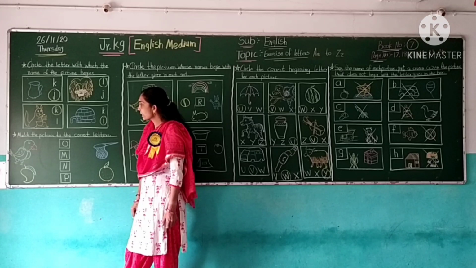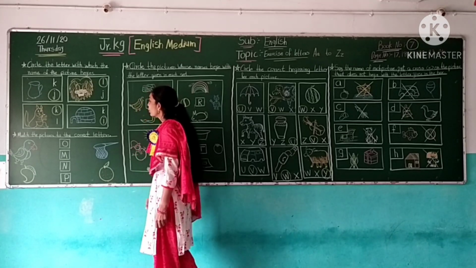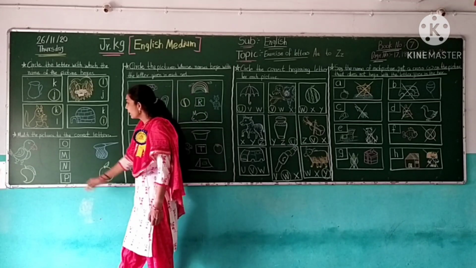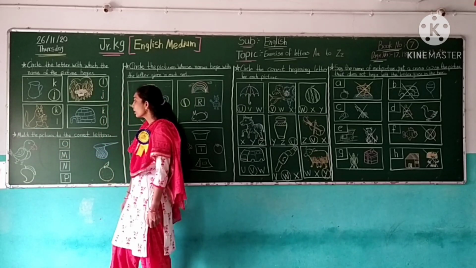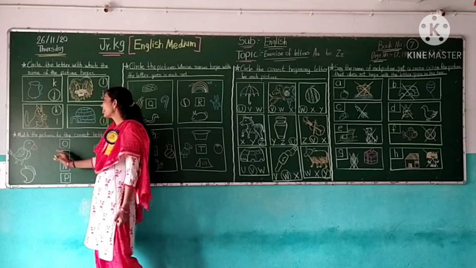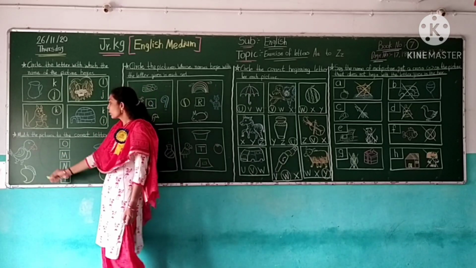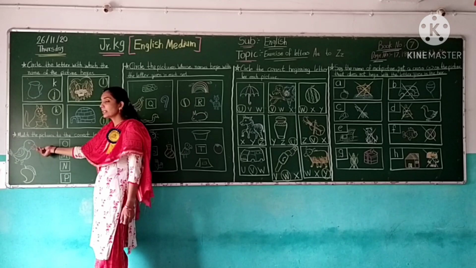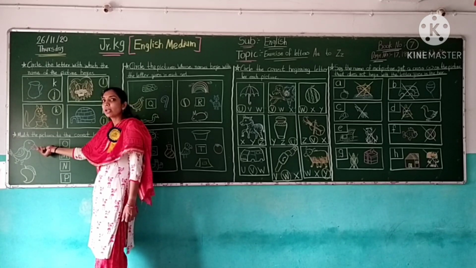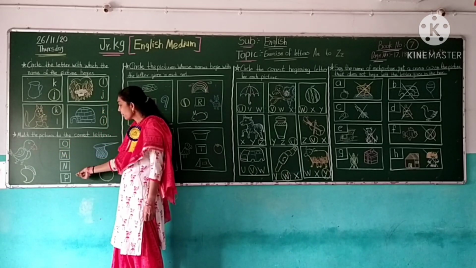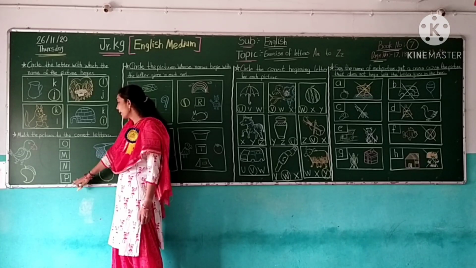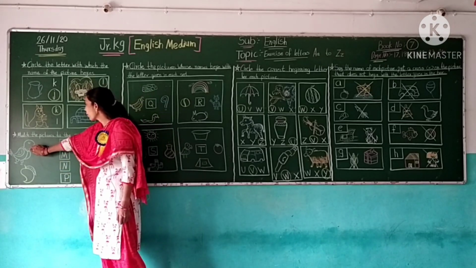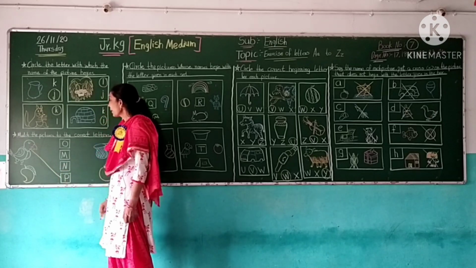Now the next exercise is match the picture to the correct letter. Here some pictures are drawn and here letters are written. So look at the picture and match the correct letter. So students, which picture is this? This is parrot. Parrot starts with the letter P. So here, find the letter P. Where is letter P? Here. So parrot matches with P.